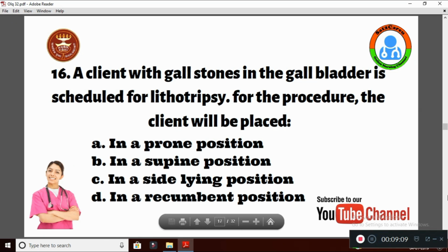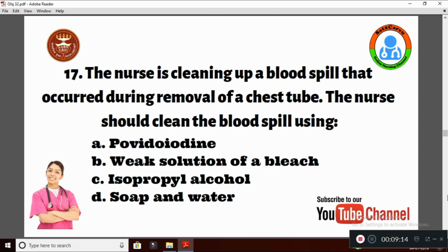Please go through that. The right answer is option A, in prone position. Question number 17. The nurse is cleaning up a blood spill that occurred during removal of a chest tube. The nurse should clean the blood spill using option A, povidone, B, weak solution of bleach, C, isopropyl alcohol, D, soap and water. The right answer is a weak solution of bleach; by using it, the blood stain can be removed.